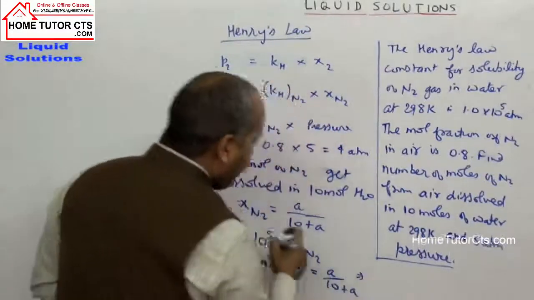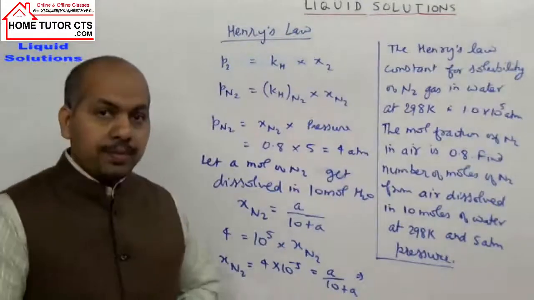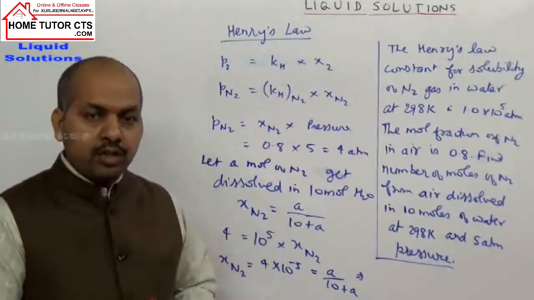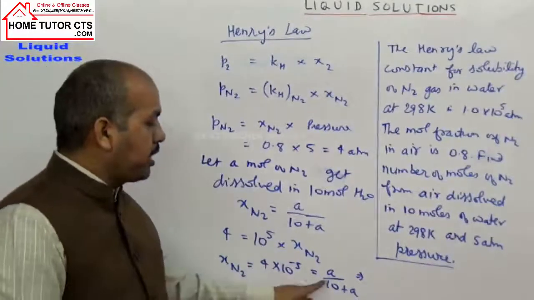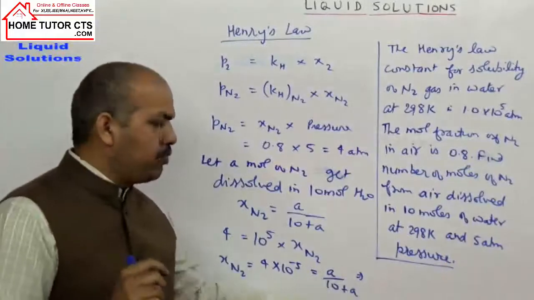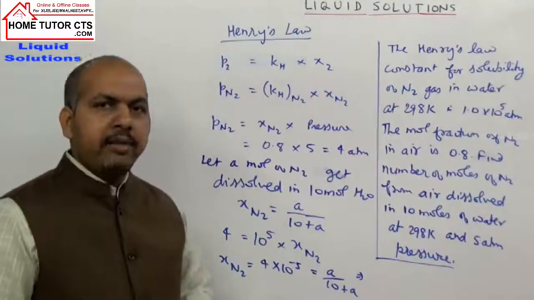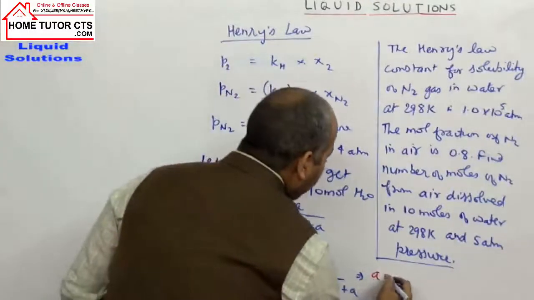So we can see that the mole fraction of nitrogen is very, very low. Compared to 10, A can be neglected, and then on solving you get your answer.